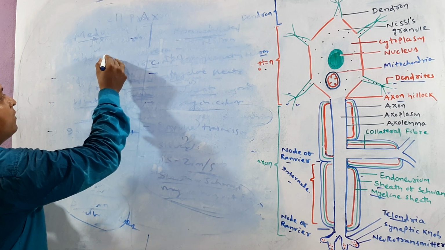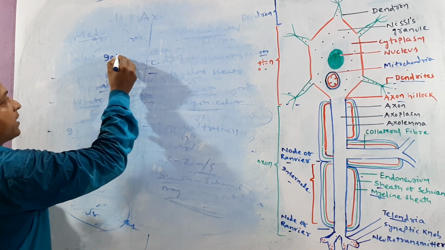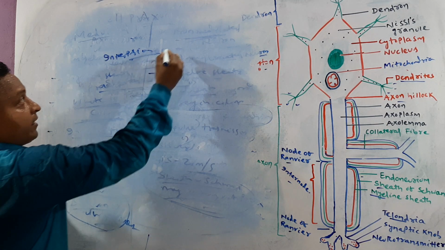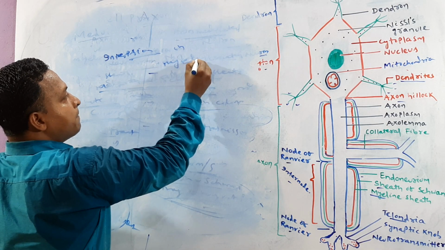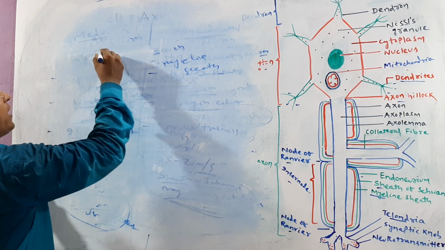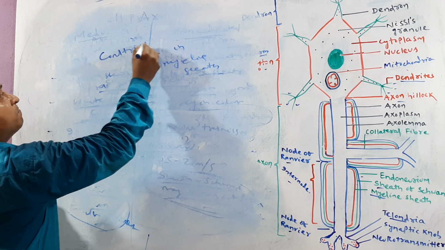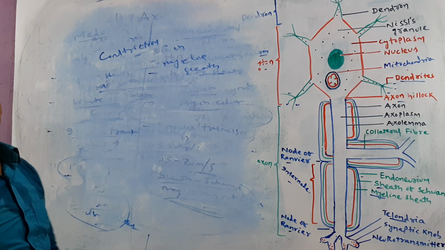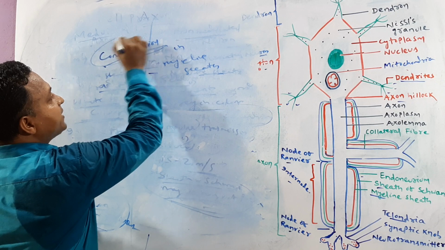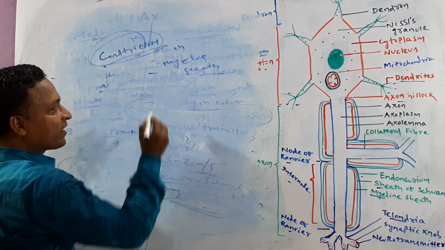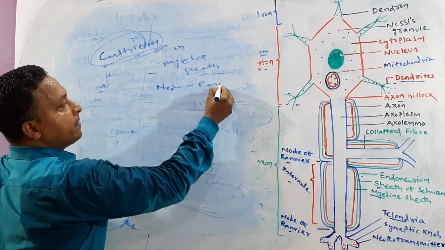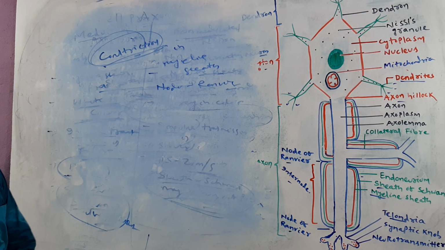That is called interruption. In the myelin sheath, we can call that interruption constrictions. Constrictions found in the myelin sheath, we can call that node of Ranvier. Okay, that is which one?